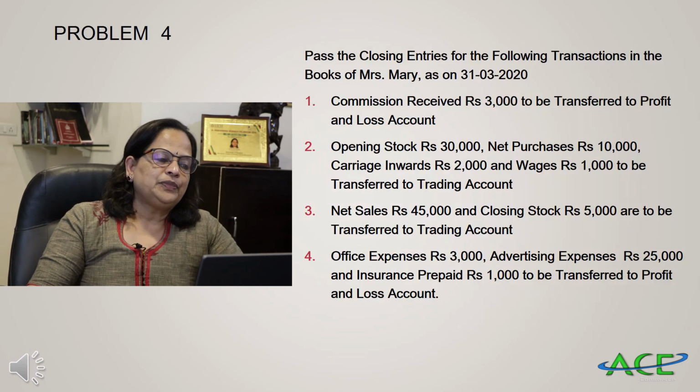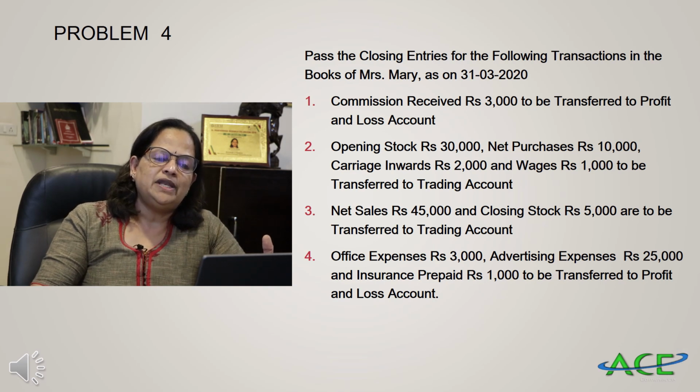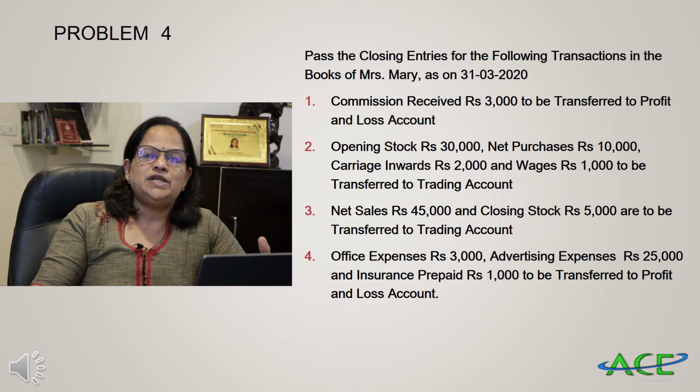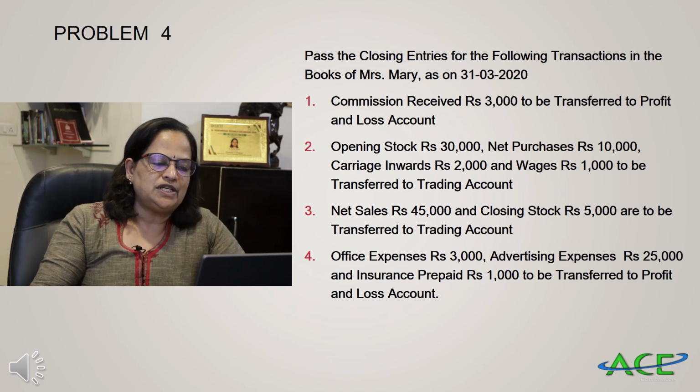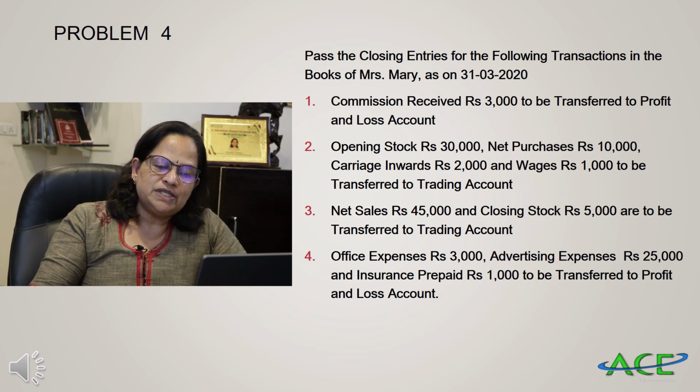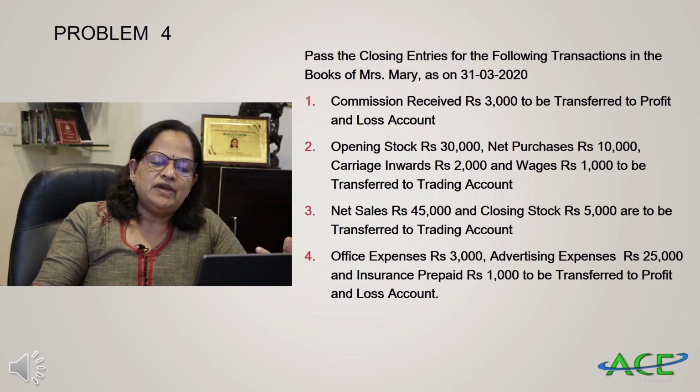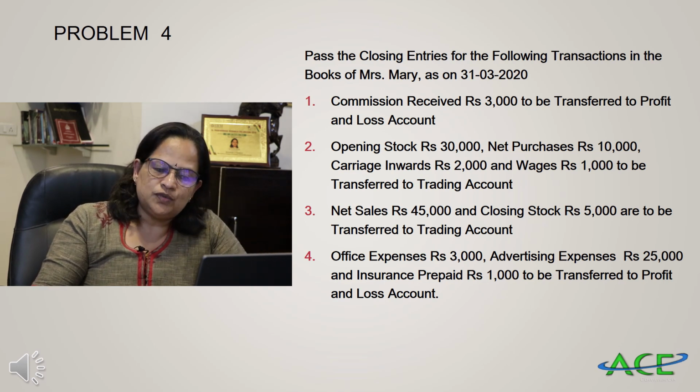Now the problem 4, the last problem. Pass the closing entries for the following transactions in the books of Mrs. Mary as on 31/3/2020. Commission received rupees 3,000 to be transferred to profit and loss account. Opening stock rupees 30,000. Net purchases rupees 10,000. Carriage inwards rupees 2,000. And wages rupees 1,000 to be transferred to trading account.